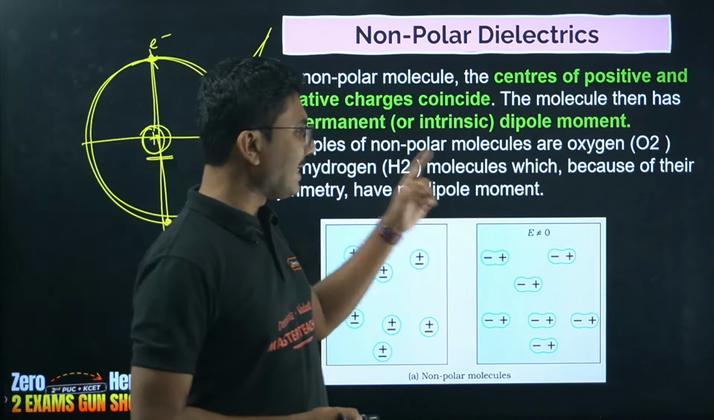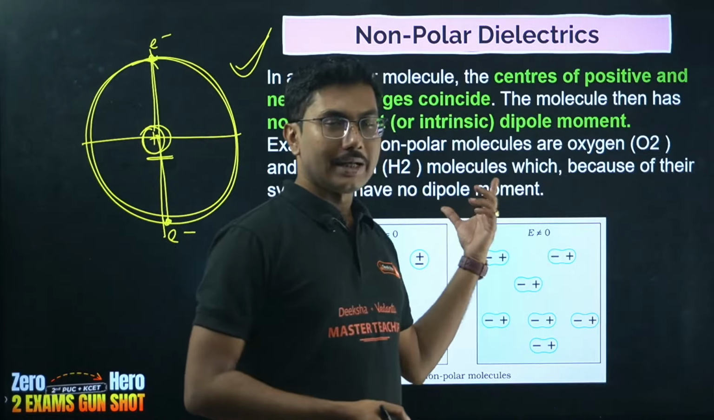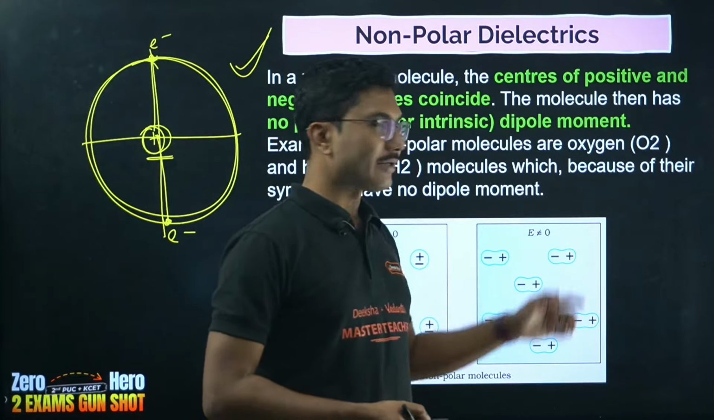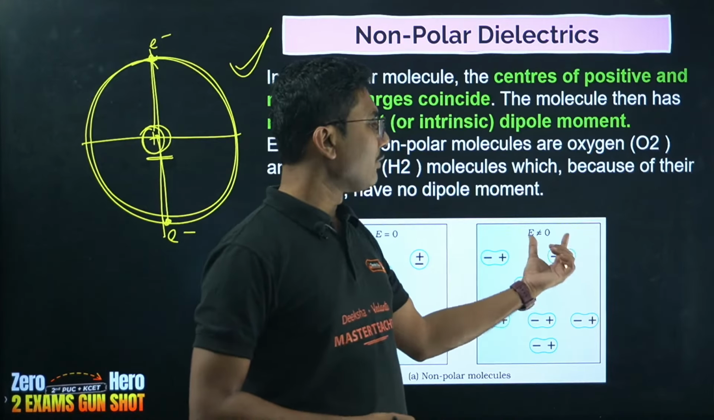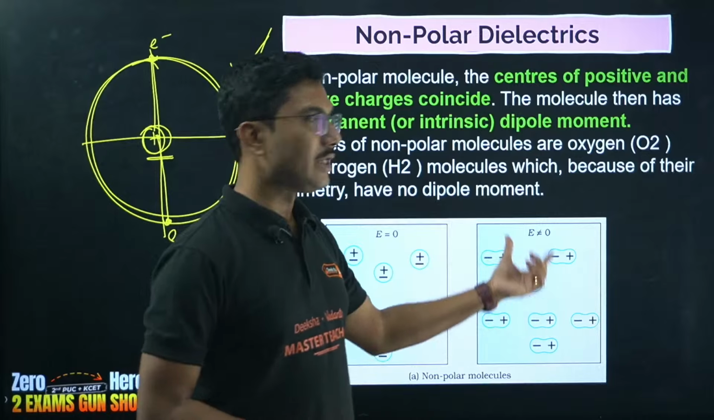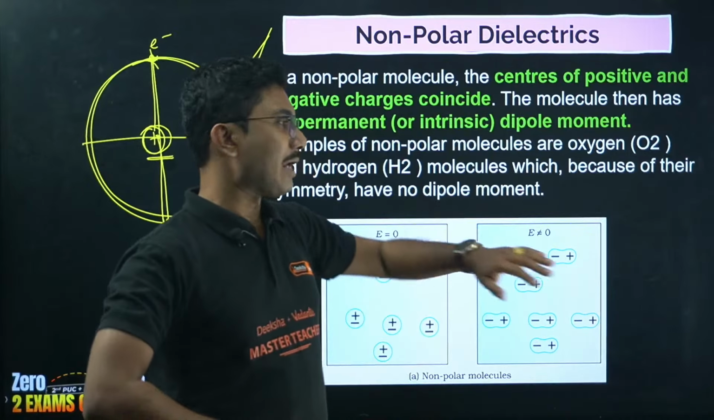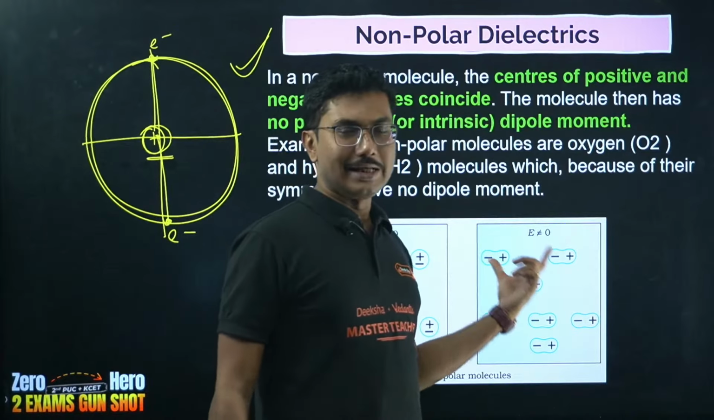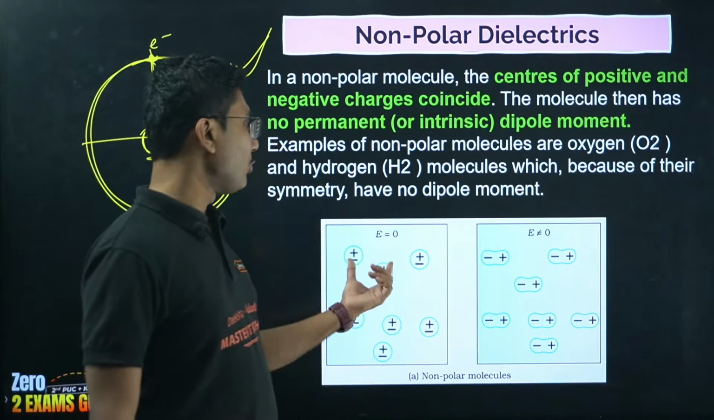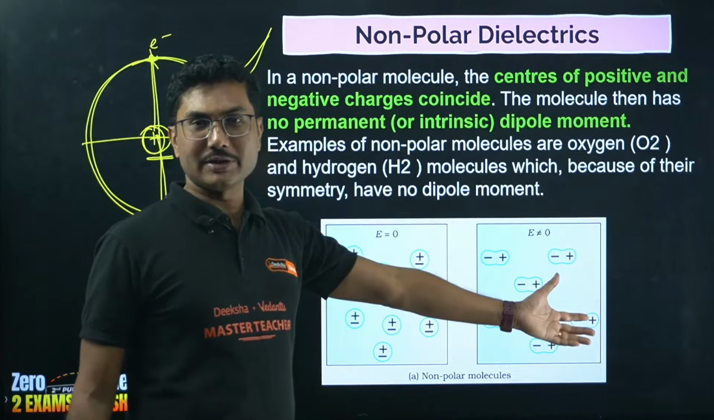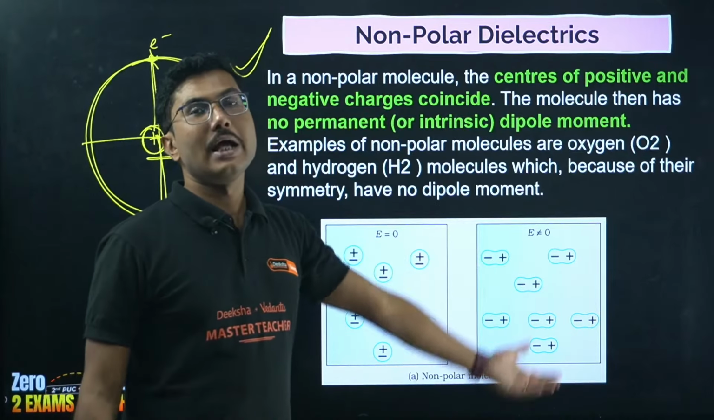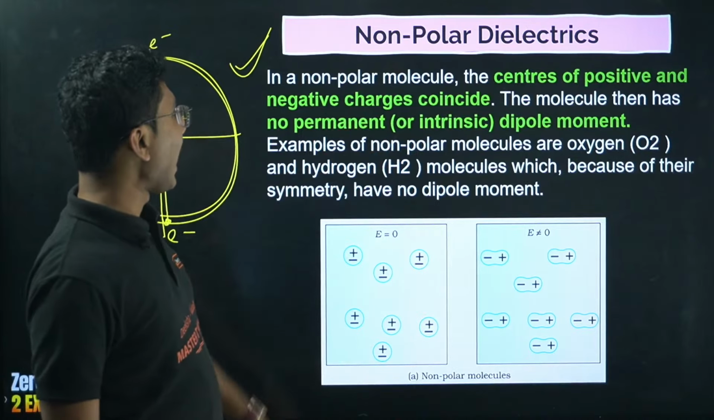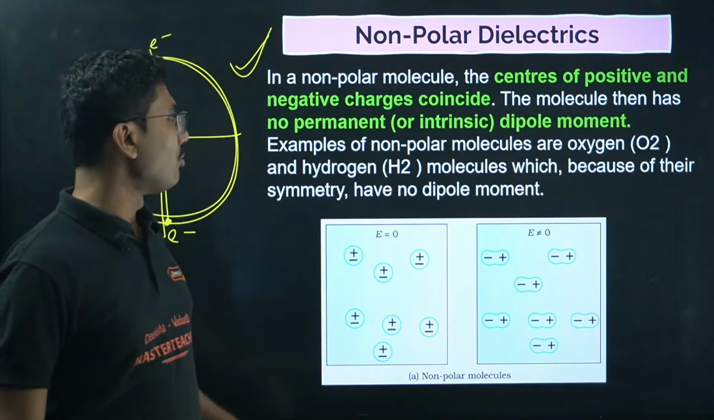But when you apply an external electric field, they are negative and positive. Obviously negative will be repelled by the electric field, positive will be attracted by the electric field, and you will get a dipole moment developed inside the molecule. Okay, it can be a molecule, it can be an atom as well. So because this electric field is developed, they are called non-polar normally, but in presence of electric field, they do get an induced polarization. Okay, the molecule then has no permanent or intrinsic dipole moment.